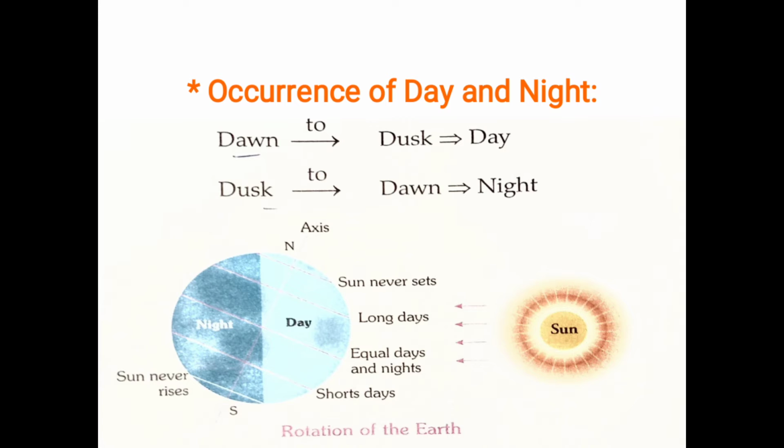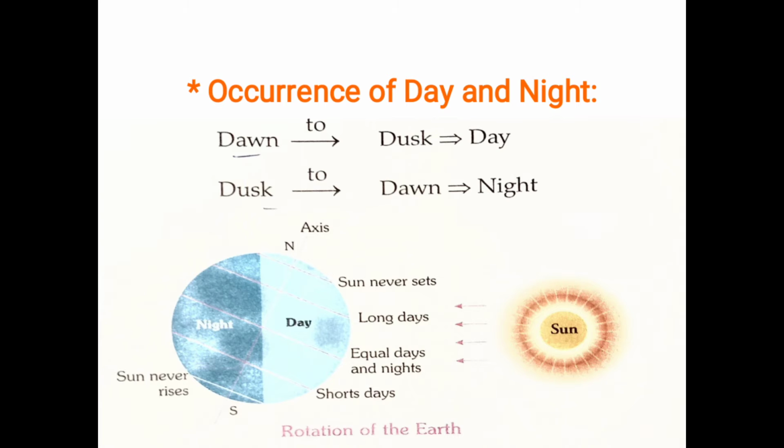Dawn is the first appearance of light in the sky before sunrise. This is the meaning of dawn. And dusk is the darker stage of twilight. This is the meaning of dusk. You can see this picture here. Dawn to dusk is equal to day and dusk to dawn is equal to night. So the main effect of the rotation of the earth is the occurrence of day and night.